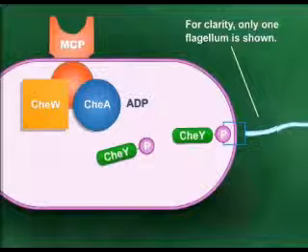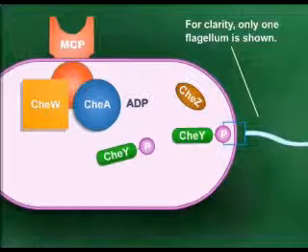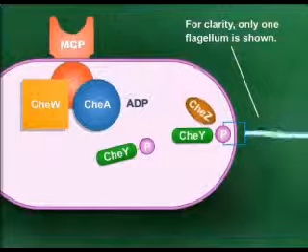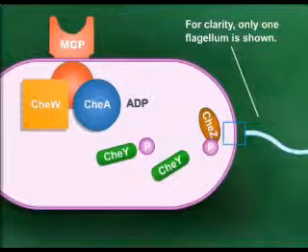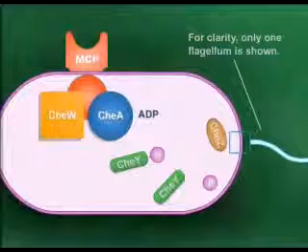The phosphate on CheY is continually removed by CheZ. The short lifetime of phosphorylated CheY means that the bacterium is very responsive to changes in attractant concentration. When no attractant is present, the cell maintains intermediate levels of CheA phosphate and CheY phosphate. This produces a normal run-tumble swimming pattern.